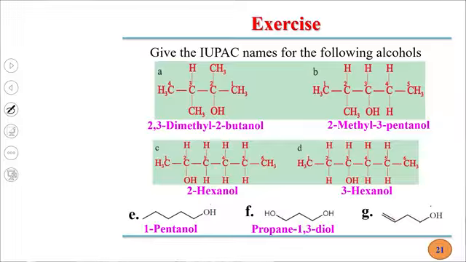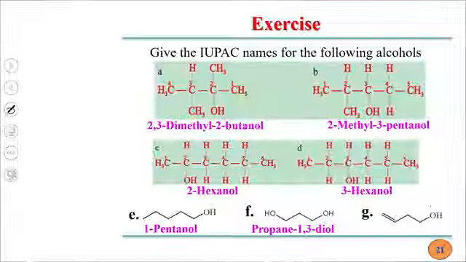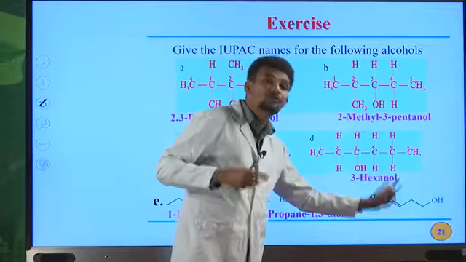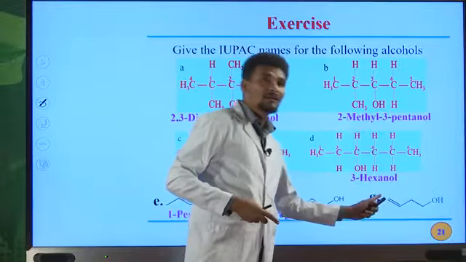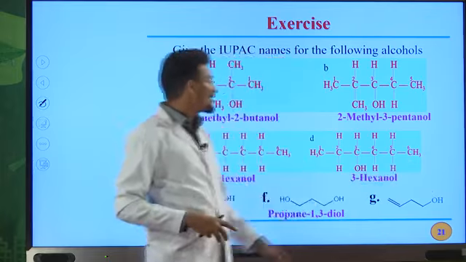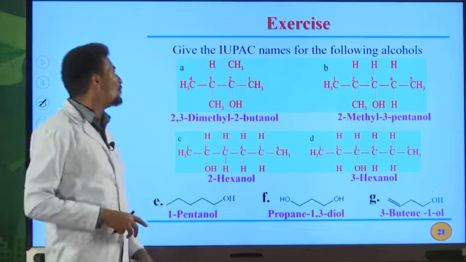What about this one? We have a double bond on the third position. So first write the IUPAC name for the alkene of this compound. Okay, remove this one first. All the time you must start numbering from the end closer to the OH functional group. So you must start from this carbon atom. 1, 2, 3. On third position we have a double bond. 3-butene, because it contains 4 carbon atoms. 3-butene-1-ol is the IUPAC name for this compound.